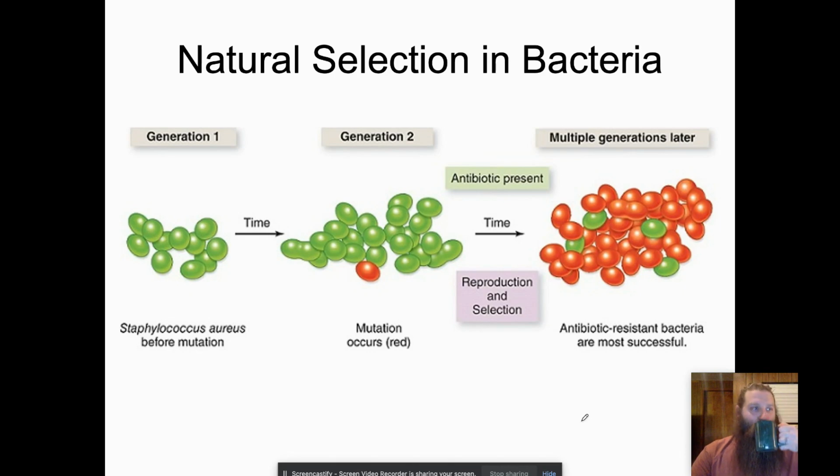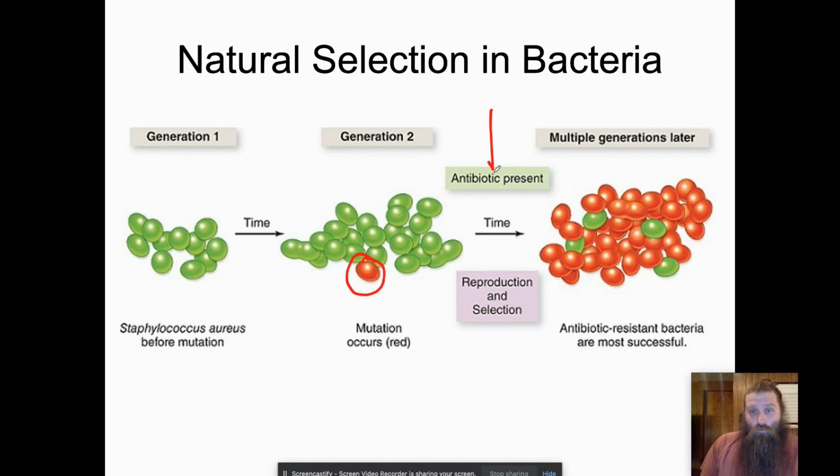So in bacteria, you have your normal colony, right? Generation 1, all these green guys. This is Staphylococcus aureus, the bacteria that will give you a staph infection if it gets in a cut. Over time, because bacteria are always exchanging and replicating their DNA, a lot of mutations occur. A mutation occurs that we have right here in red.